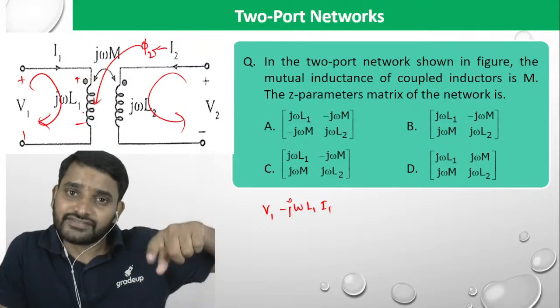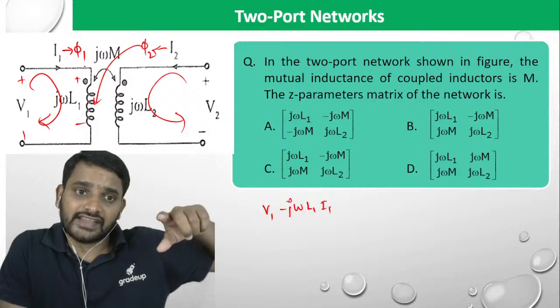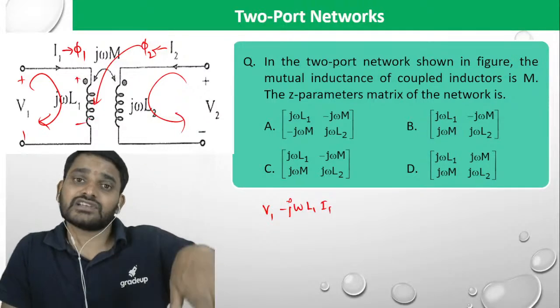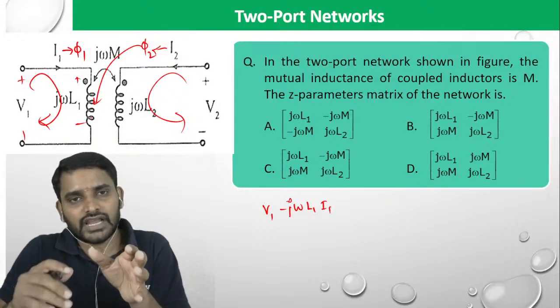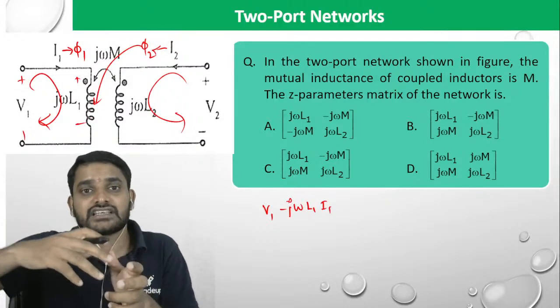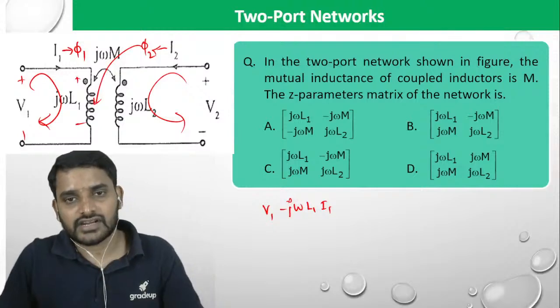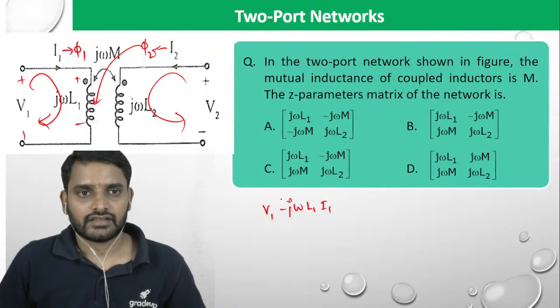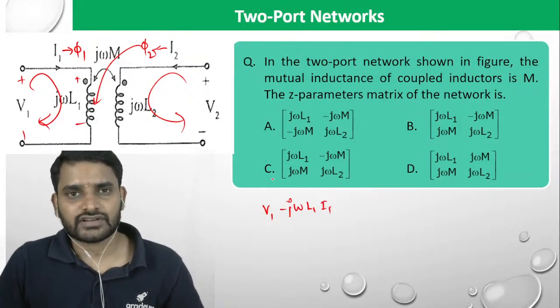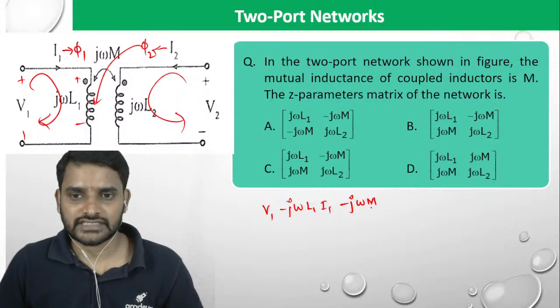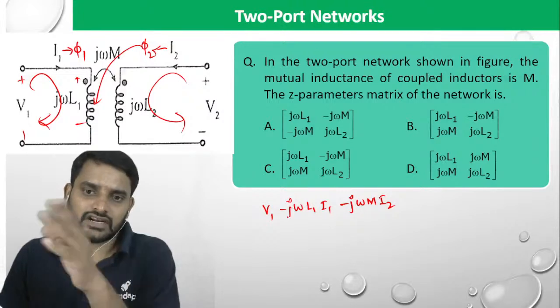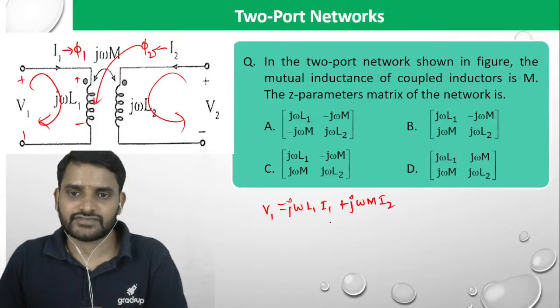When I1 is flowing, phi 1 will be produced. Phi 1 will link with its own coil and also with the other coil. Whenever you get linkage of flux lines of another coil, that is called mutual induction. Own coil flux linkage you can call self induction. So take minus j omega M times I2. If you send it to the right side, you will get it this way.